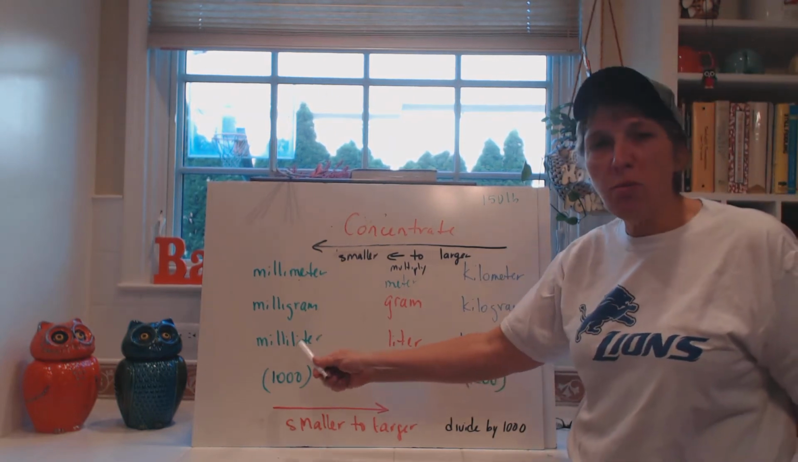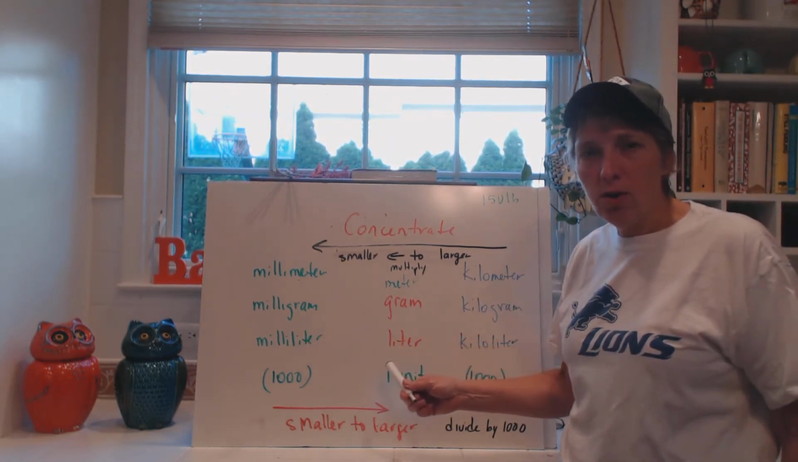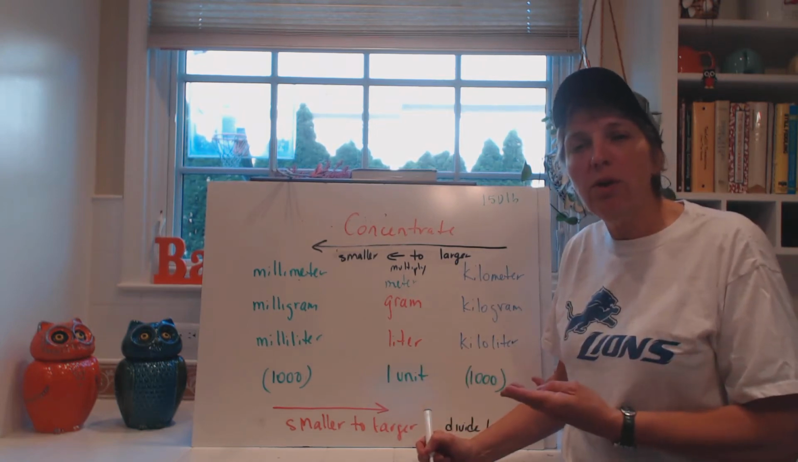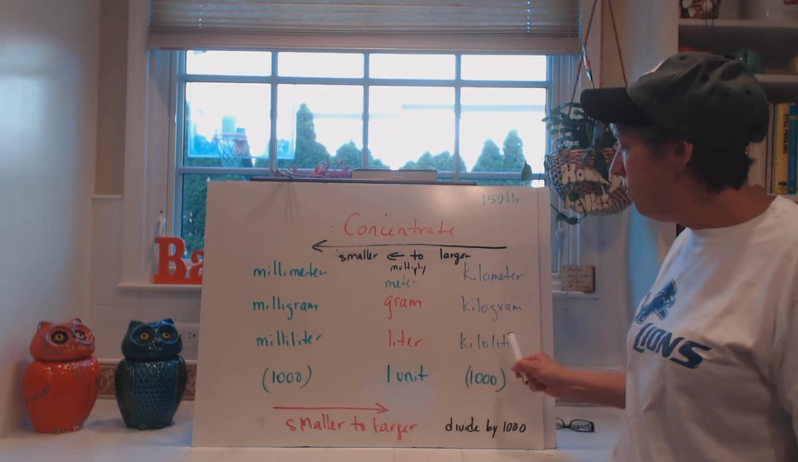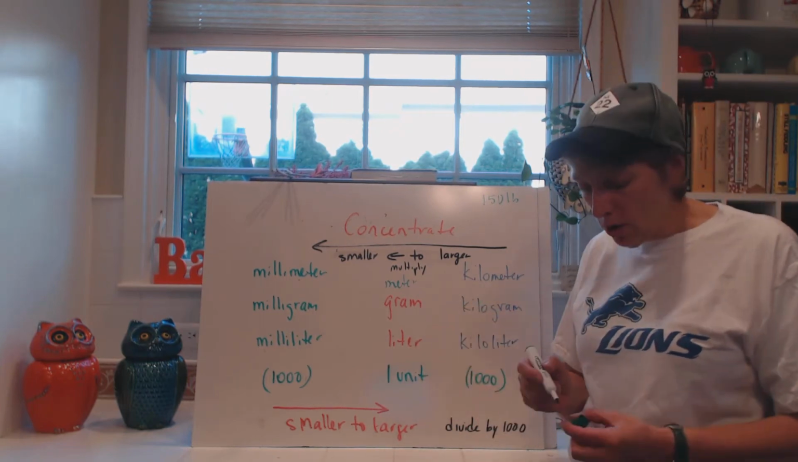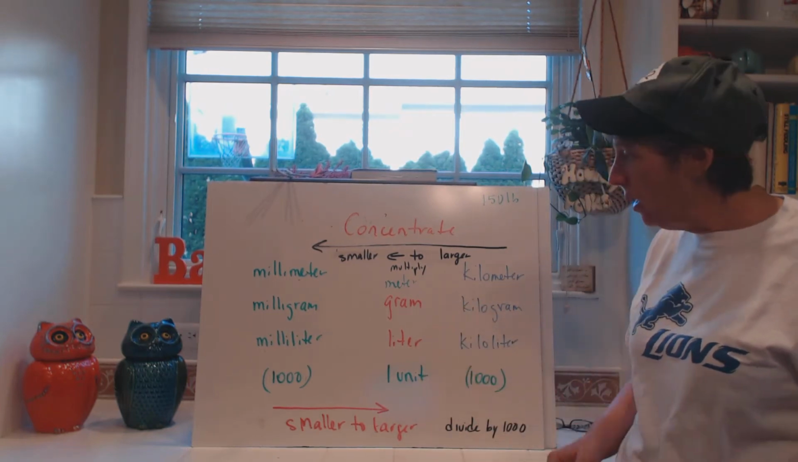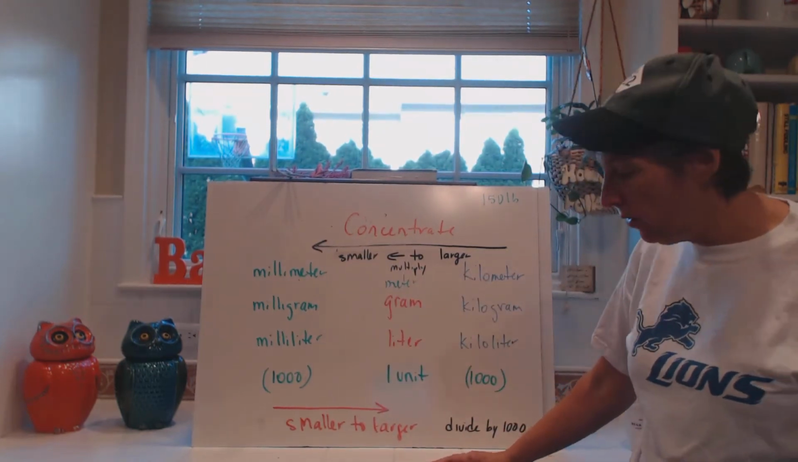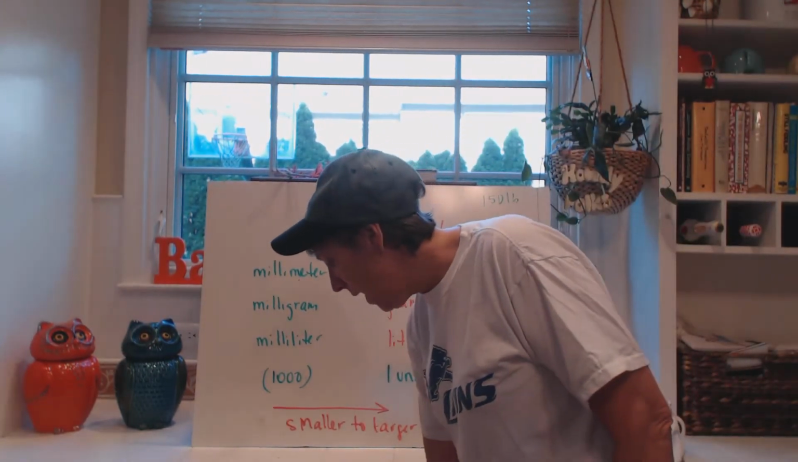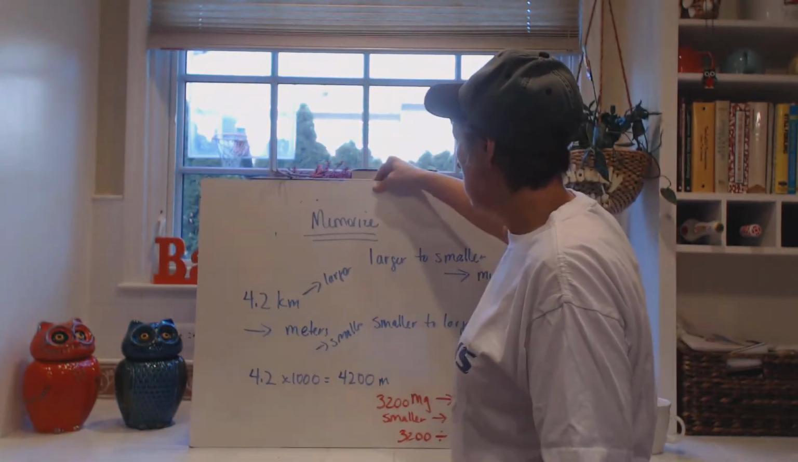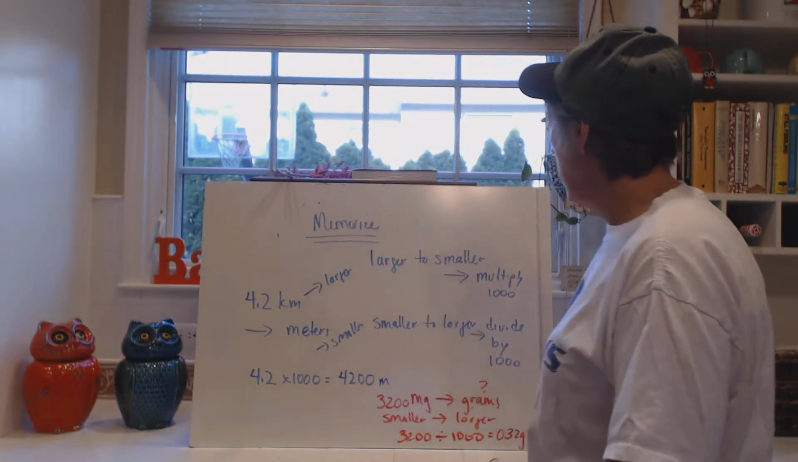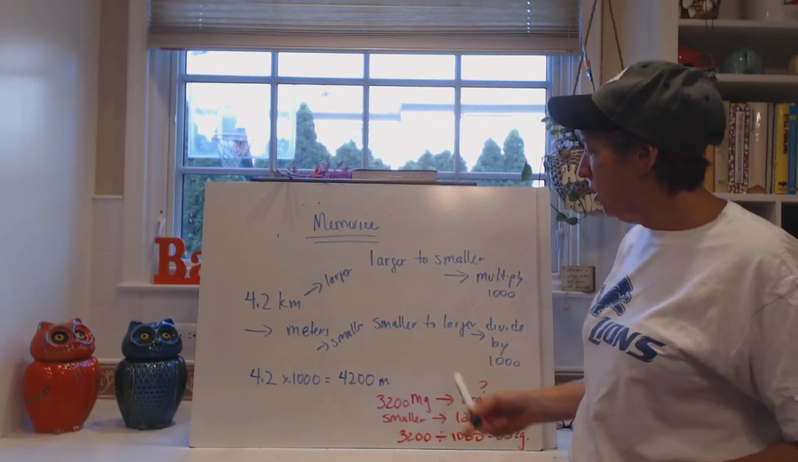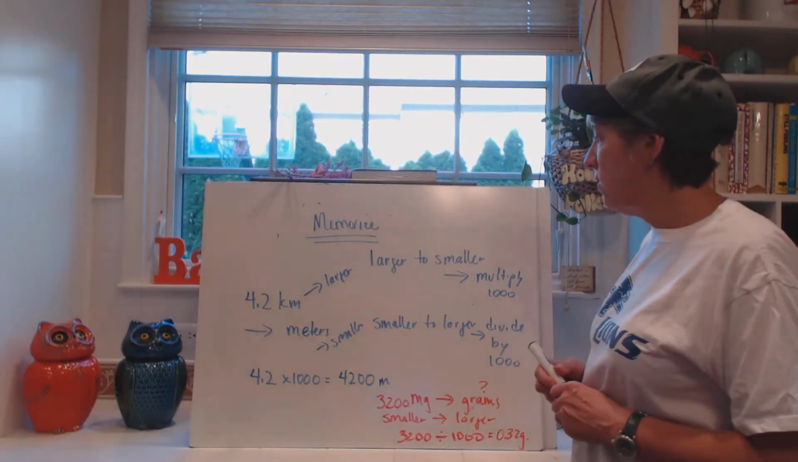If we're going from the smaller unit to the larger unit, then we divide by 1,000 because we want fewer units with the larger units. If we're going from the larger unit to the smaller unit, then we multiply. But you have to know these terms and how they go together. Okay, so now let's look at this. You have to memorize that. Larger to smaller, you multiply. Smaller to larger, you divide by 1,000.